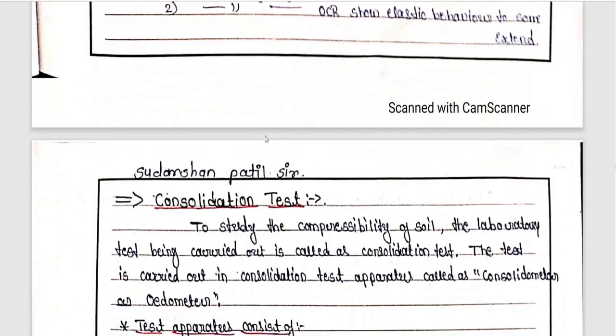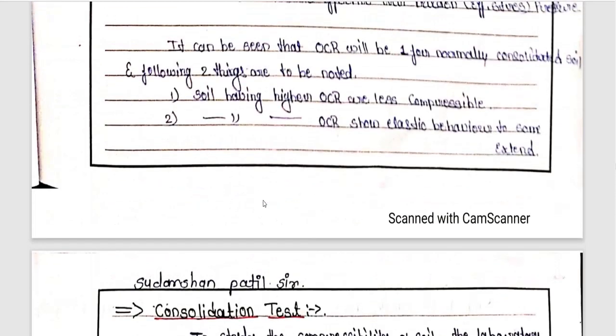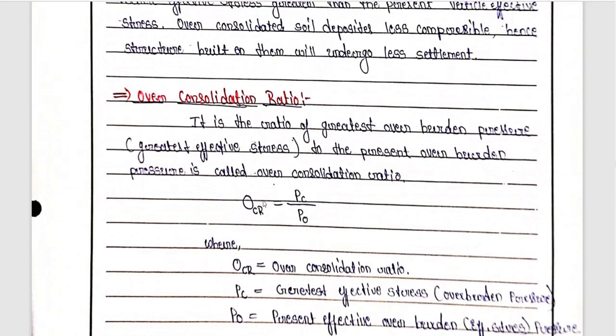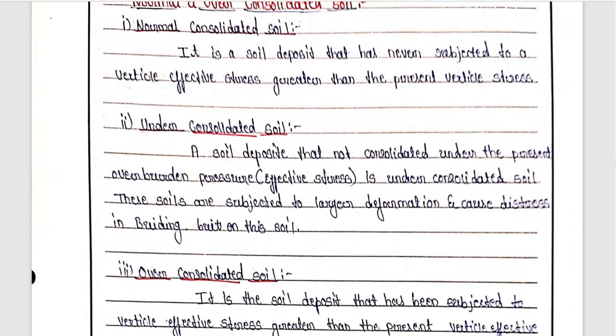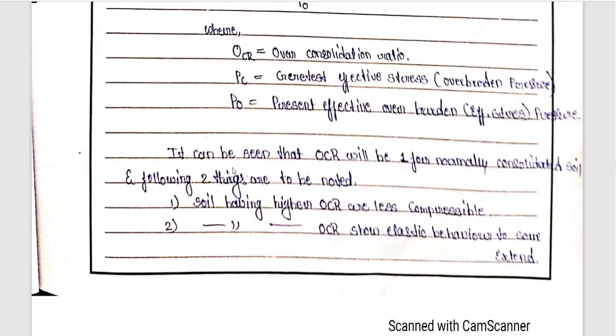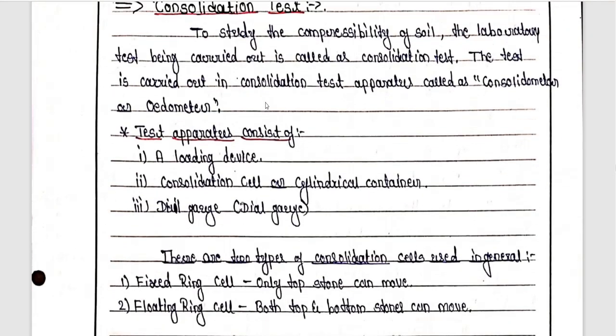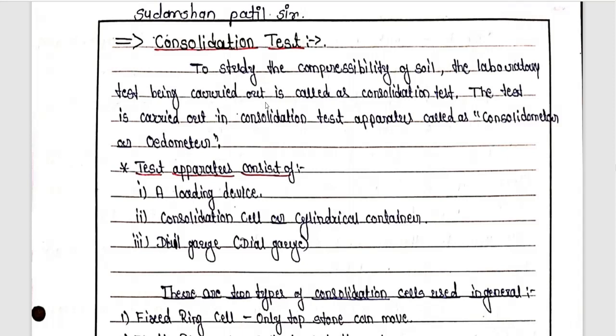Okay, next, to determine the consolidation in the field, we need to perform the consolidation test. In today's session, we have studied Terzaghi's one-dimensional consolidation, and we have also studied normally consolidated soil, under consolidated soil, and over consolidated soil. After that, we studied the over consolidation ratio and its uses or applications. In the next session, we are going to study the consolidation test, and we will discuss the significance of this test further. Okay, we'll stop here in today's session, and we'll continue in the next session.